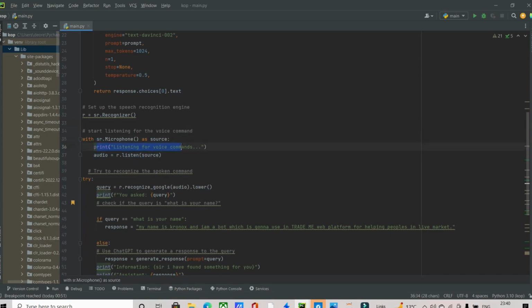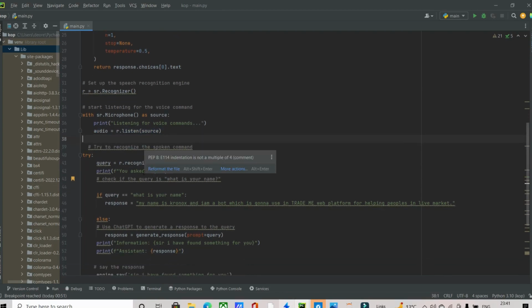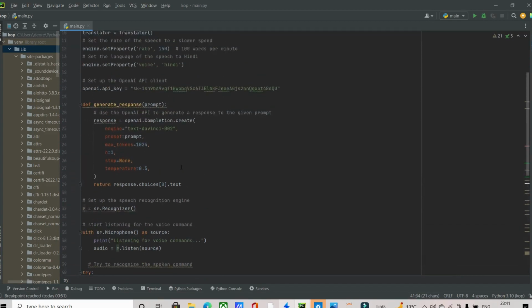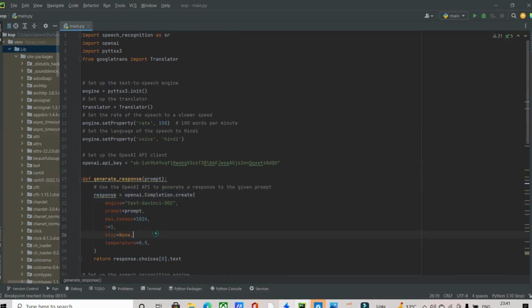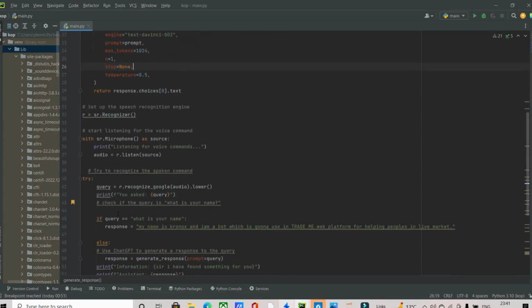This will print "listening for voice commands" in the terminal dialog box, and this will take your audio, which is taken from the microphone. Then it will take that voice text as a query, and it will pass this query to our engine, the OpenAI engine, for generating responses.